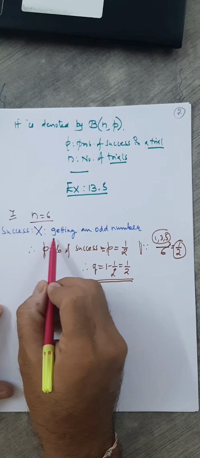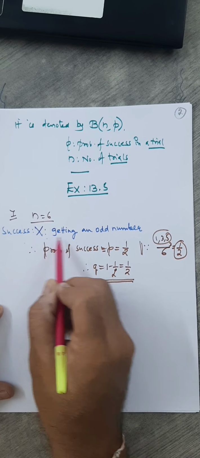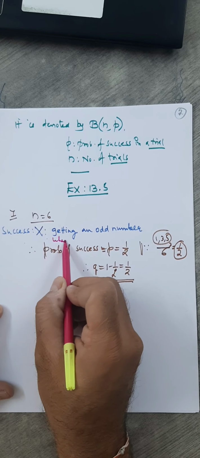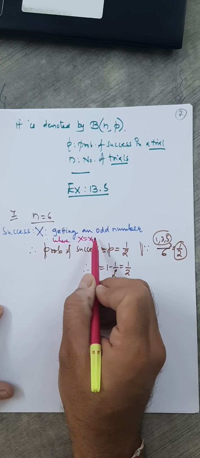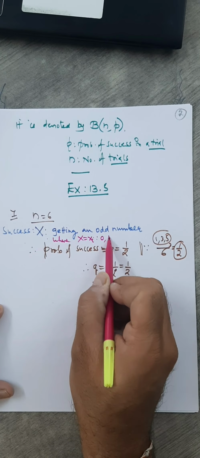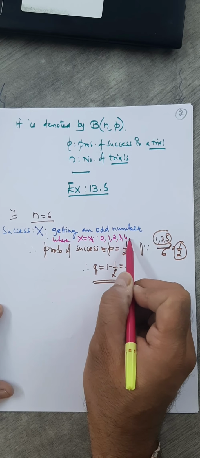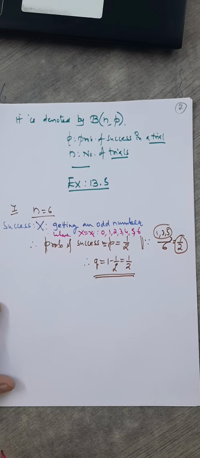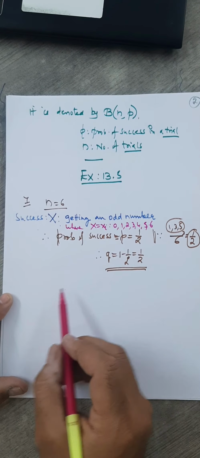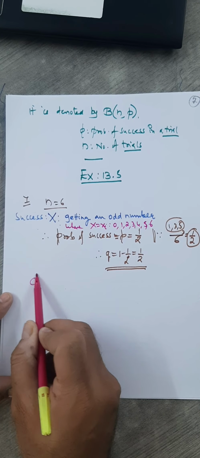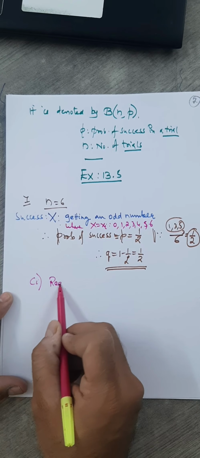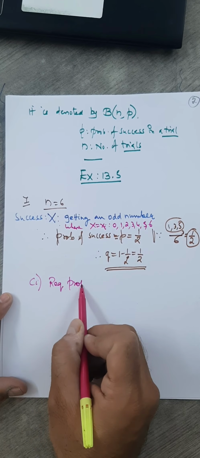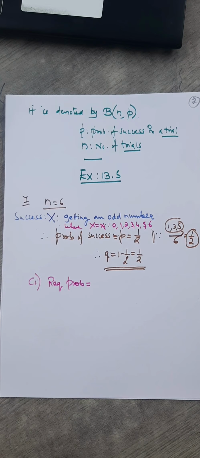See, what are the possible values of x here? Let me write x equals xi, or small x equals either 0, 1, 2, 3, 4, or max 5 and maximum 6. Fine? Okay, now look at it. First question. So I'll write the required probability equals, what is the first question? Look at there.